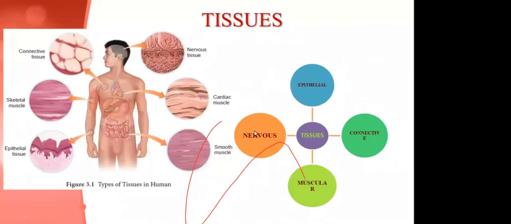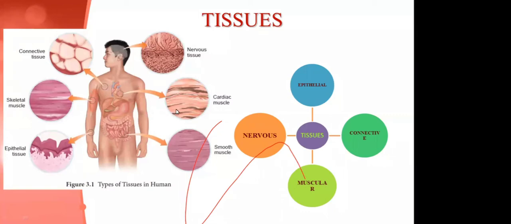In that, we are going to see about the tissues. A group of cells of the same kind performing a particular function are called tissues. In human beings, we have 4 basic tissues. Other than these we also have some tissues, but basically we have 4 types: epithelial tissue, connective tissue, muscular tissue, and nervous tissue. We know that nervous tissue is for conducting the impulses.